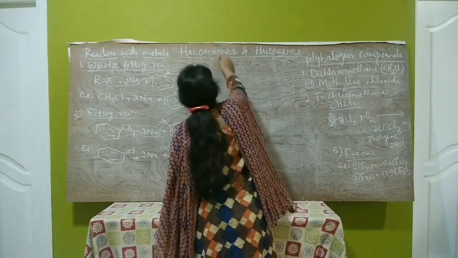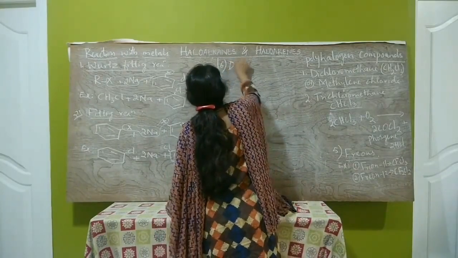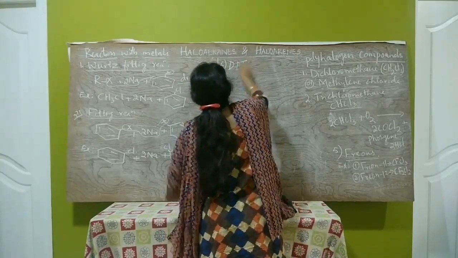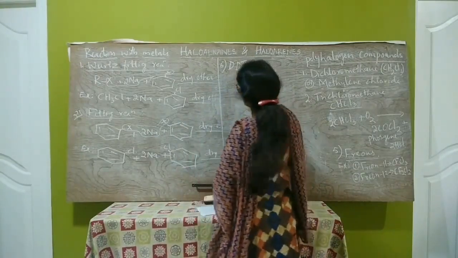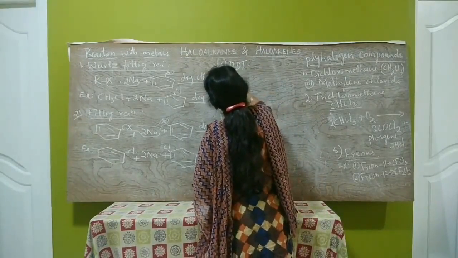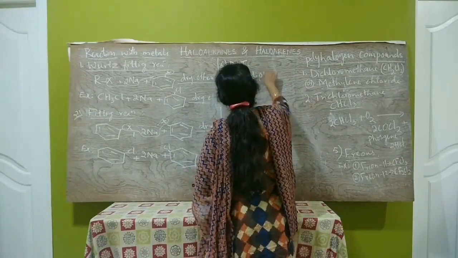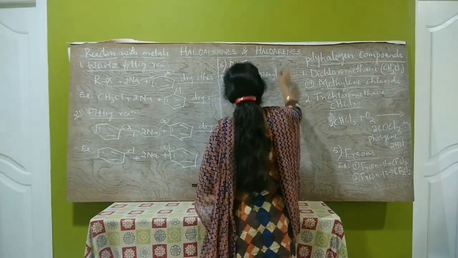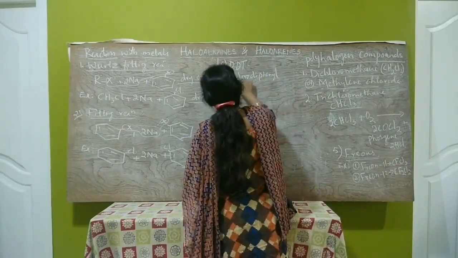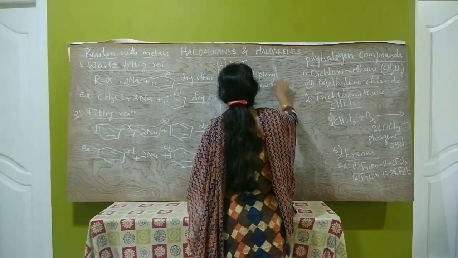Next one is DDT, that is the 6th one. What is DDT? Dichlorodiphenyltrichloromethane is DDT.